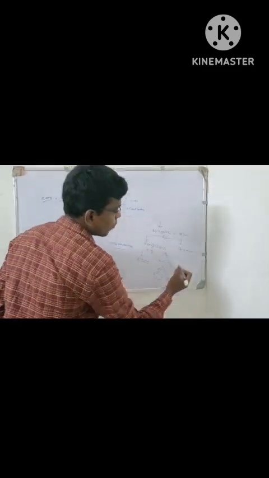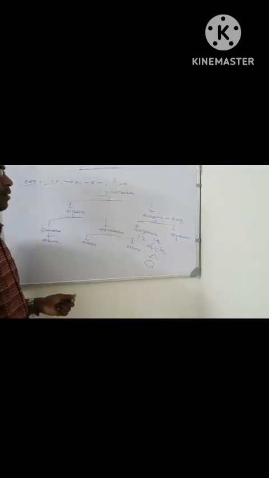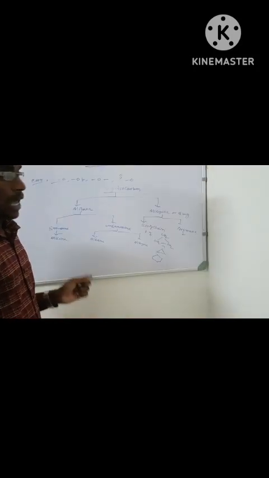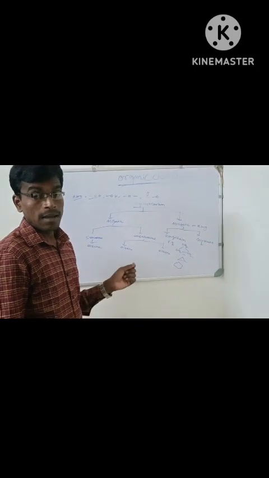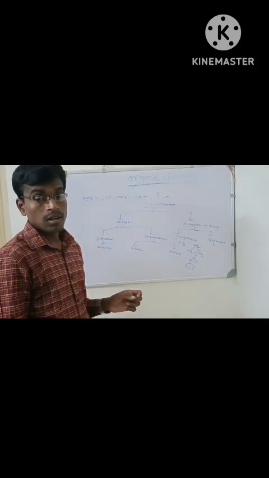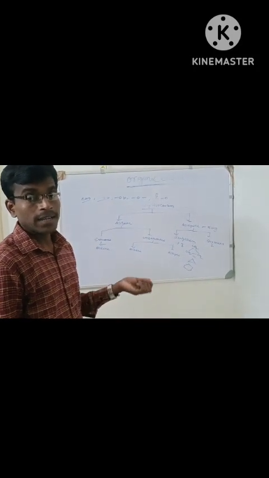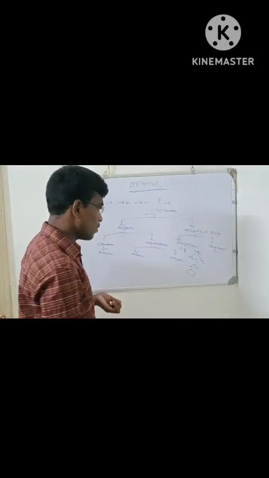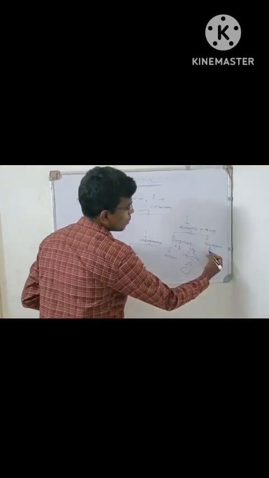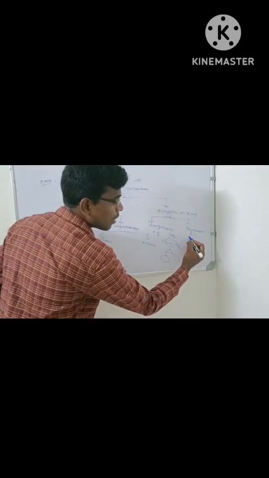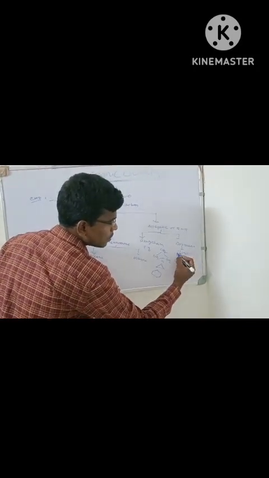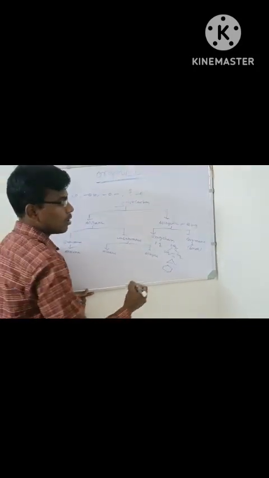Aromatic. What is aromatic compound? Aromatic compounds are those that have an equal number of electrons and have a plane of symmetry, like benzene, toluene, phenol, as for example. Equal number of electrons, that is 6n plus 2 electrons.